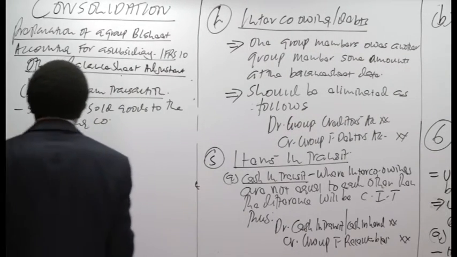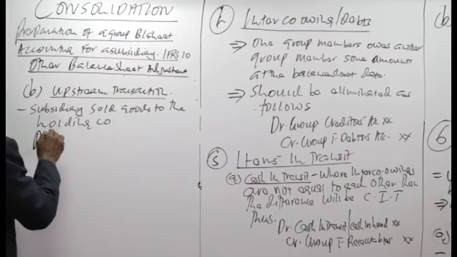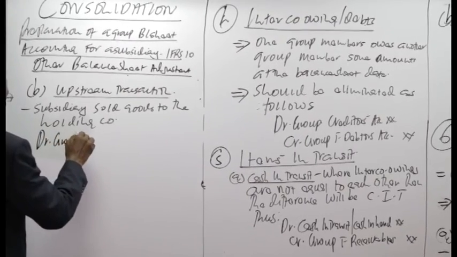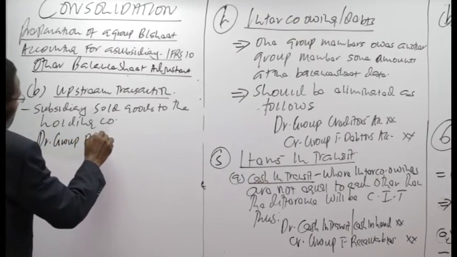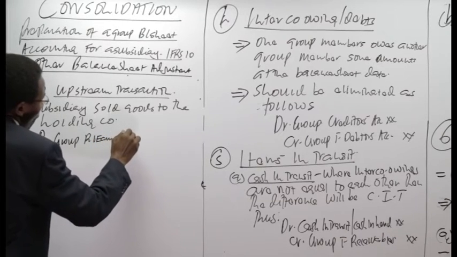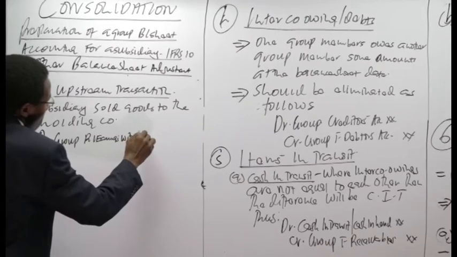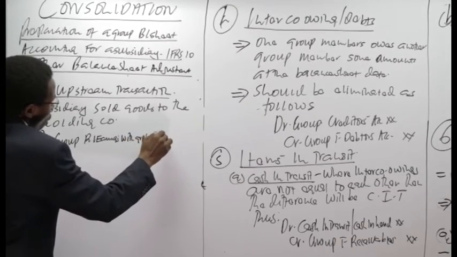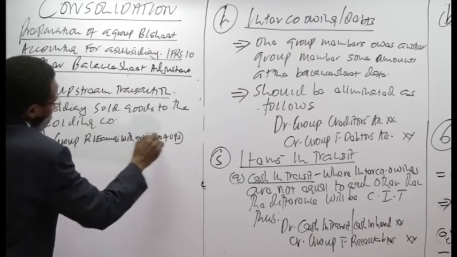So in this case, we are going to debit our group retained earnings with the group share of unrealized profits.